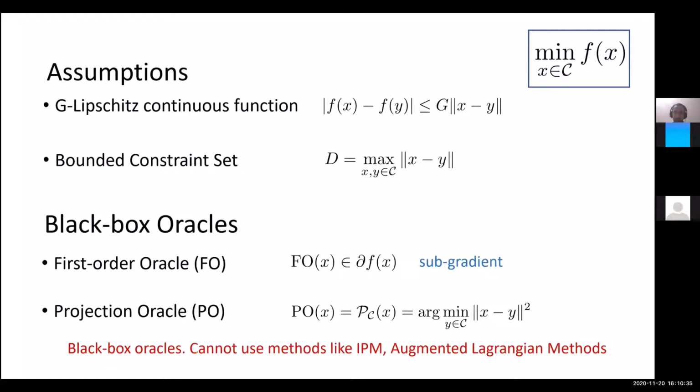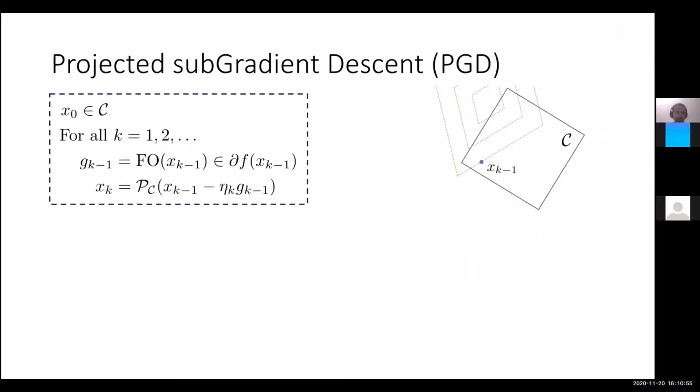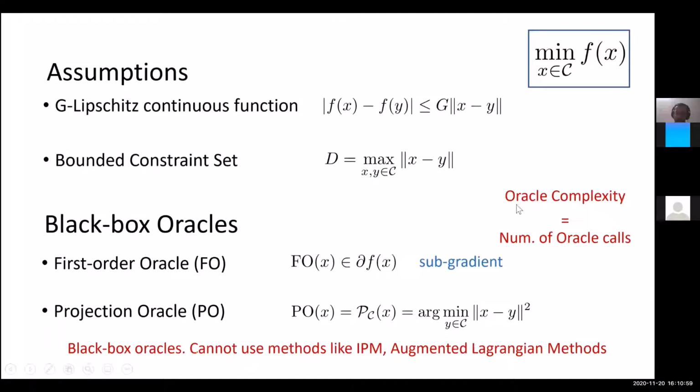And the reason to study this in the black box setting is that algorithms which rely on only these kinds of assumptions are very widely applicable. And one of the most prominent algorithms that falls under this setting is the subgradient descent algorithm. So before I go ahead, I want to mention that the oracle complexity of any method is the number of oracle calls it makes to the first order oracle and the projection oracle.